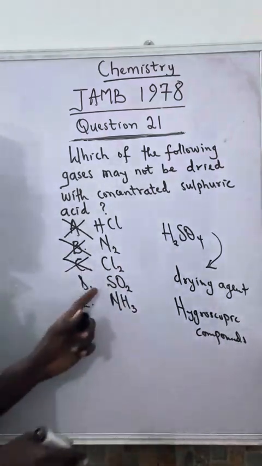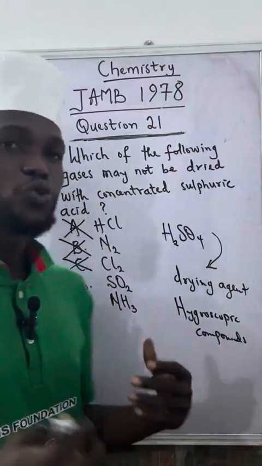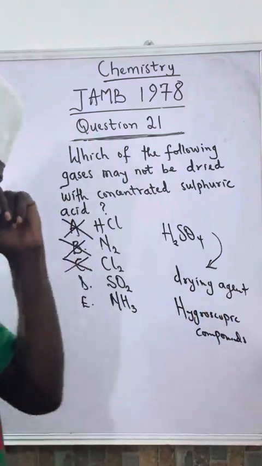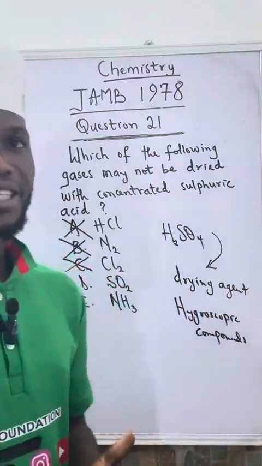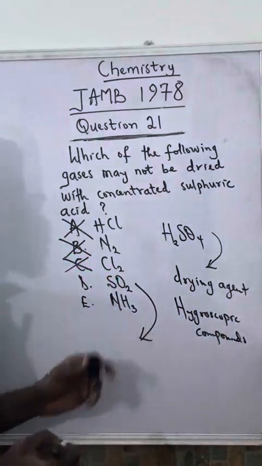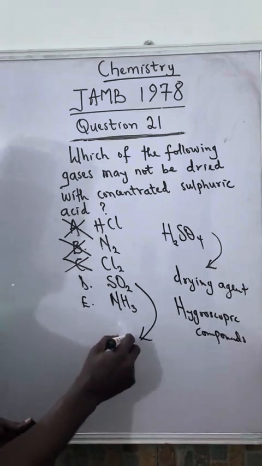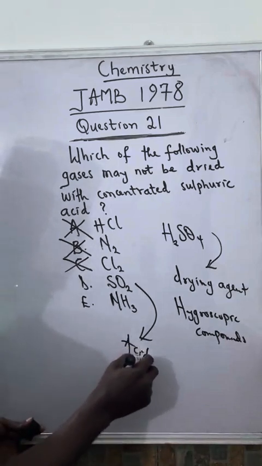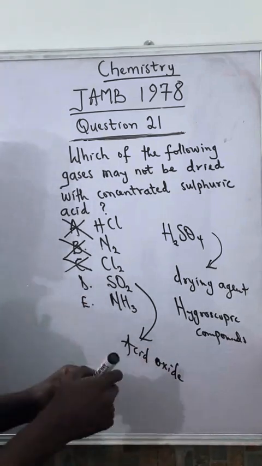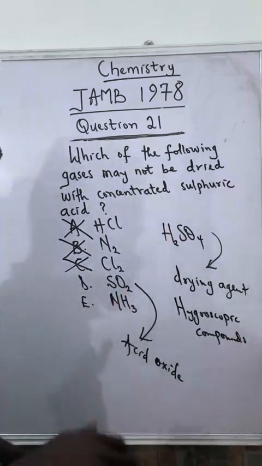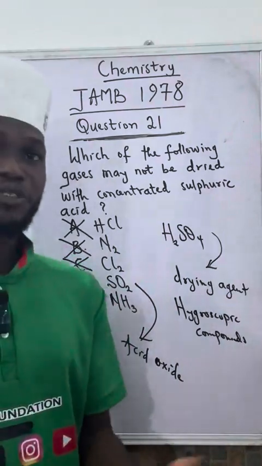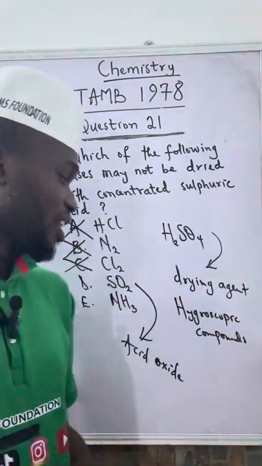So let's consider the fourth one, SO2. SO2 is sulfur 4 oxide, or we call it sulfur dioxide. Is it a base or an acid? It is known as acidic oxide. Anytime a non-metal combines with oxygen, they always form acidic oxide, except in some special cases where they will form neutral oxide.